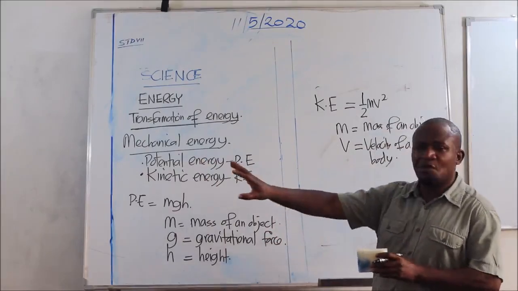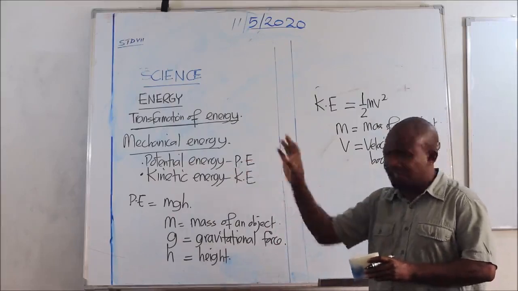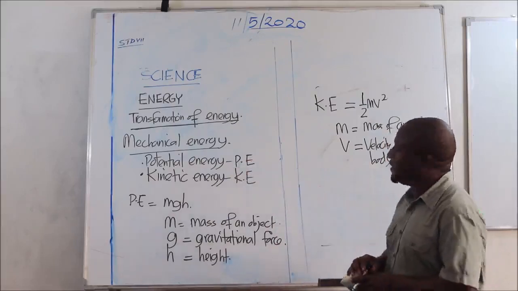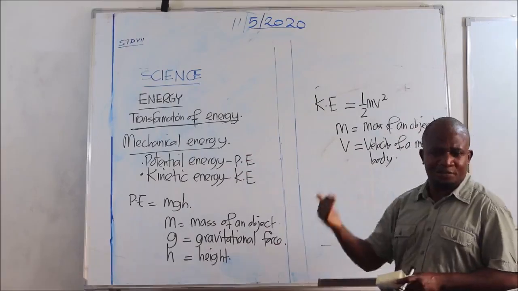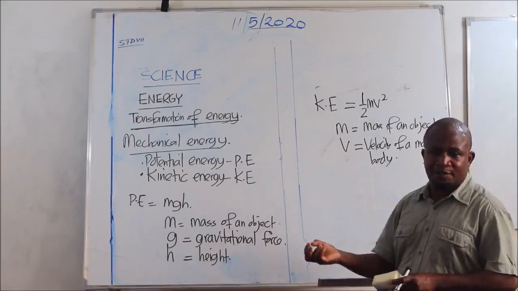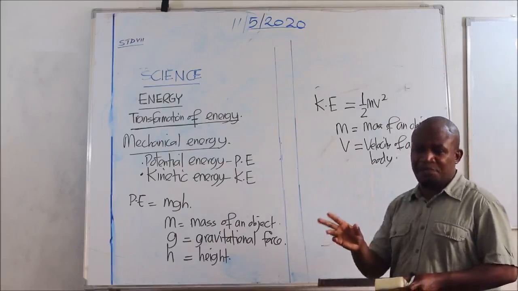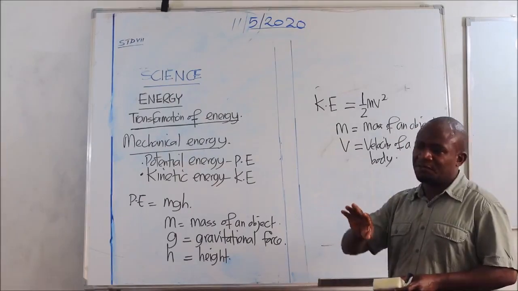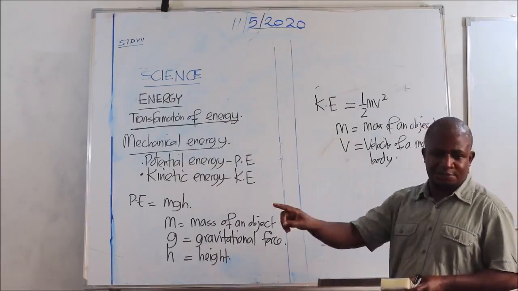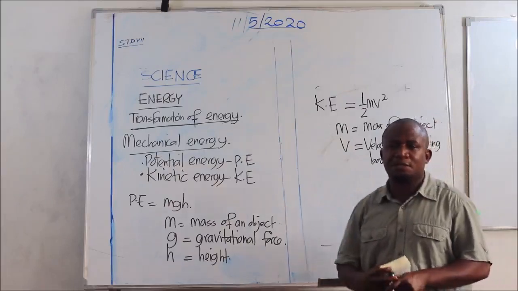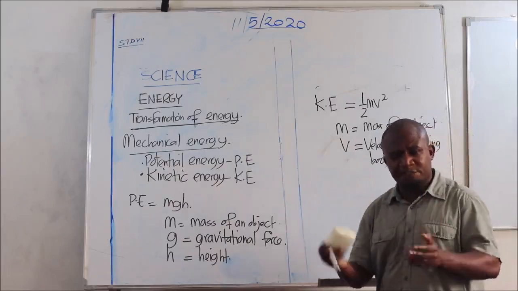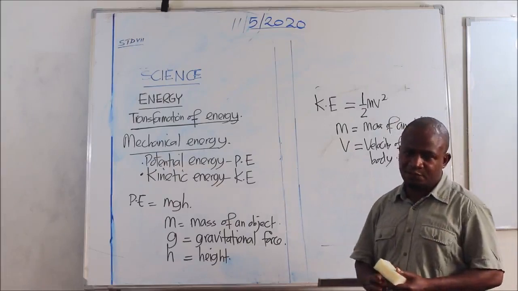So the movement of a body in a specific direction, we say this body moves with a velocity and not speed. The difference between speed and velocity is that speed is not taken in a specific direction, but velocity is in a very specified direction.